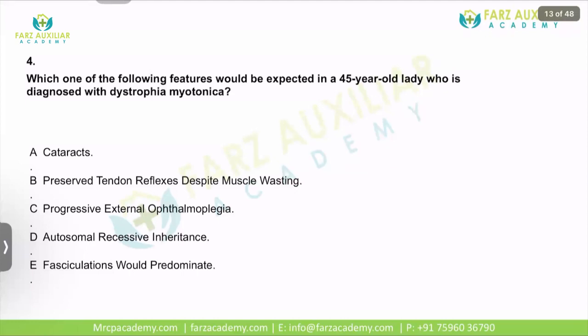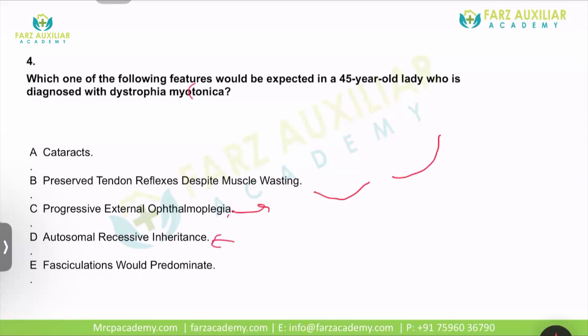myotonia and reduced reflexes. So preserved tendon reflexes are not there because the reflexes are reduced. Progressive external ophthalmoplegia is not there. Usually what you have is bilateral ptosis. Autosomal recessive inheritance, no. Myotonia dystrophica has autosomal dominant inheritance.